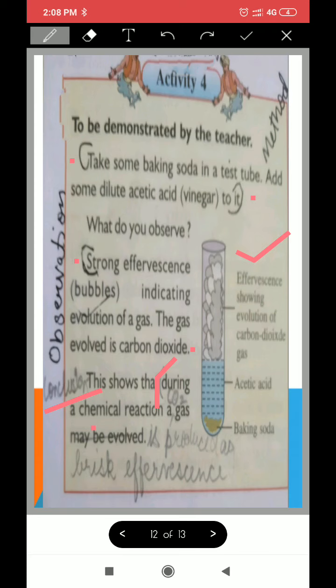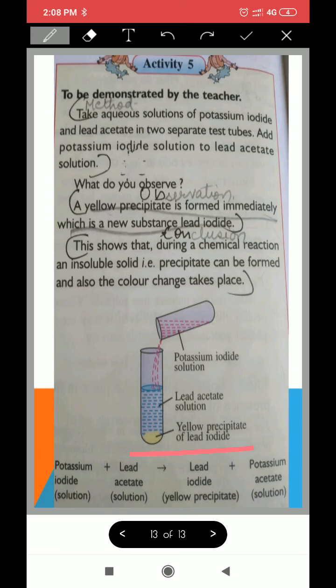I will send you this PowerPoint so that it will be easy for you to write the reactions. I have written everything marked. And one more activity you write today, under the same kind of headings, method, observation and conclusion. This is the conclusion from here to here. Okay, you will write the reaction and you will draw the diagram.